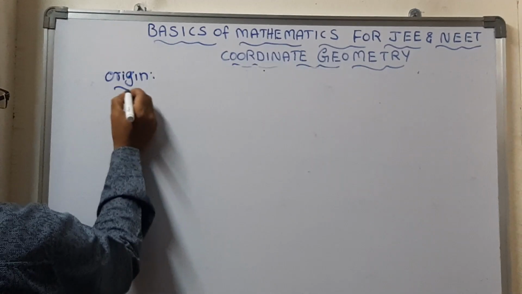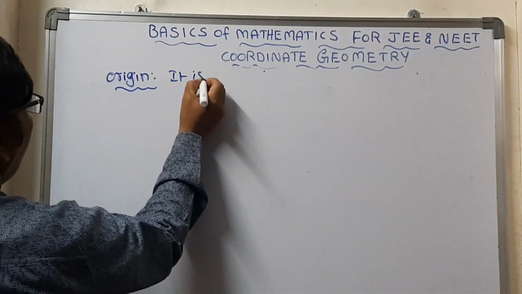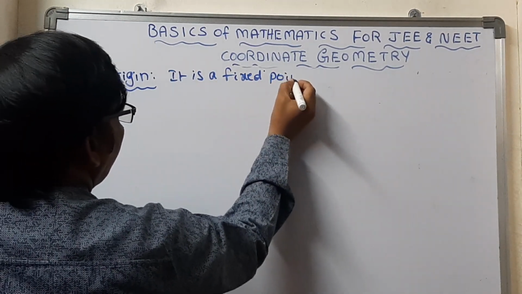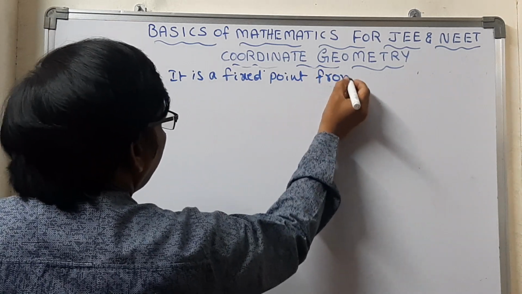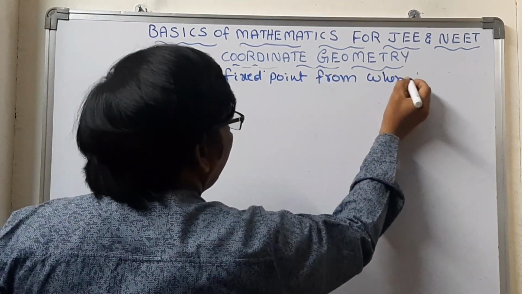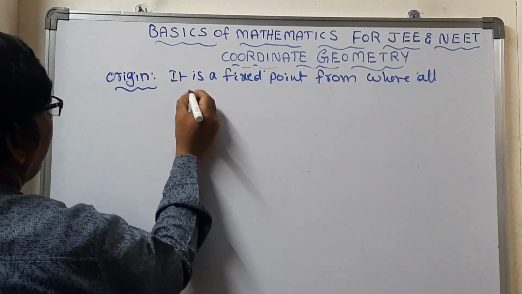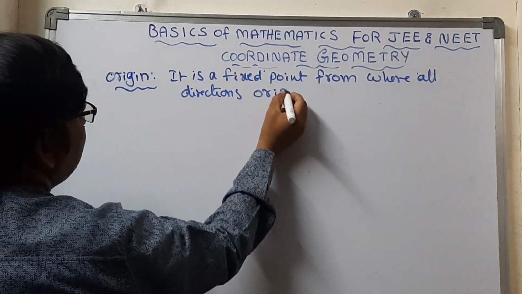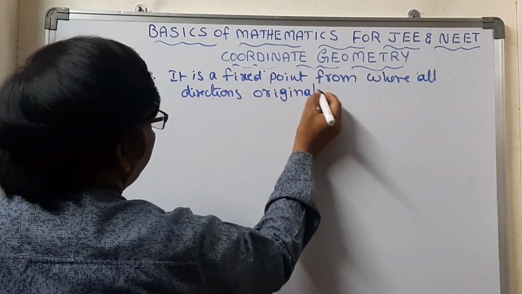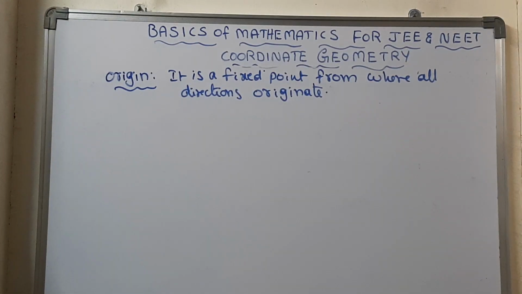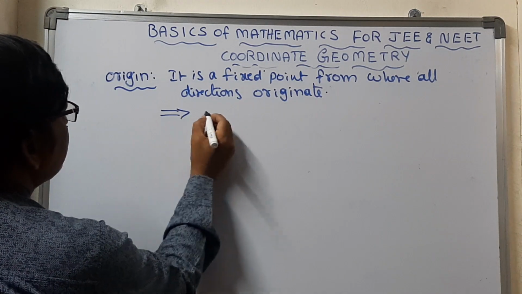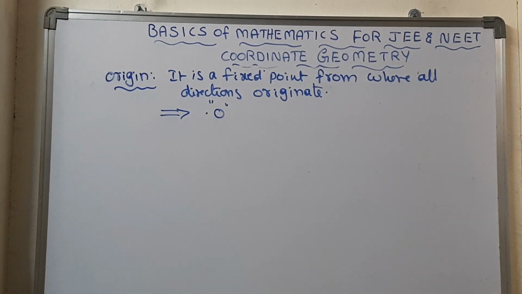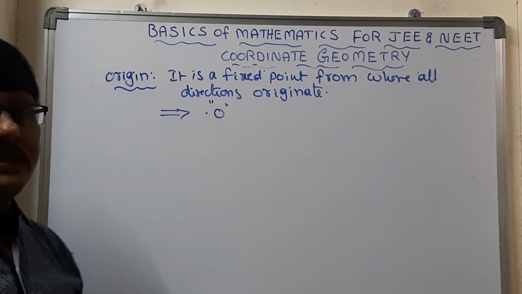Origin, in a sense, is a fixed point from where all directions originate, which means starts. That is what we are calling the origin. Generally it is denoted with the letter O. That is the origin. This is a fixed point.